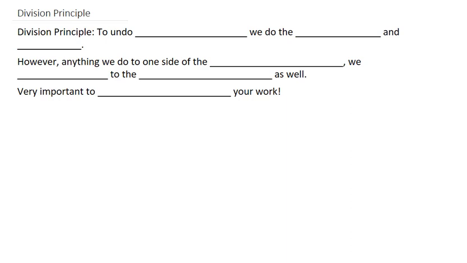Division principle. To undo multiplication, we do the opposite and we divide.